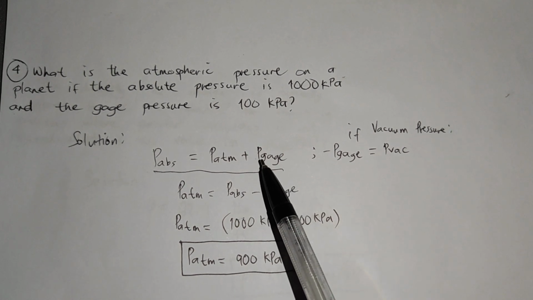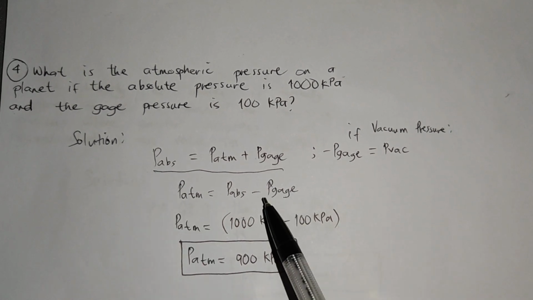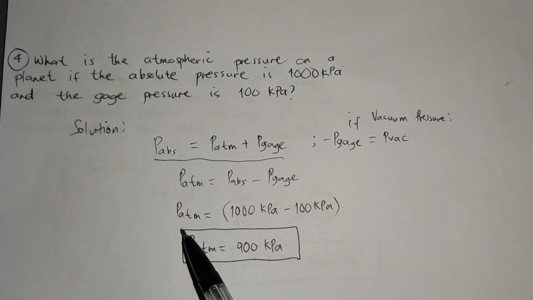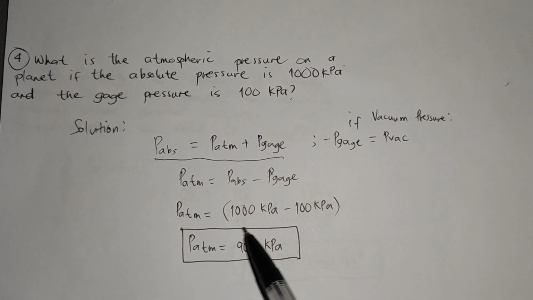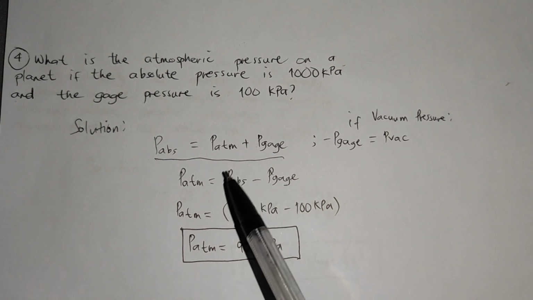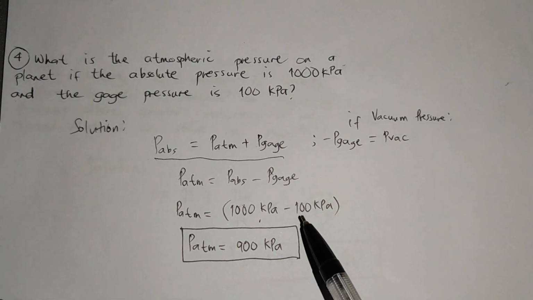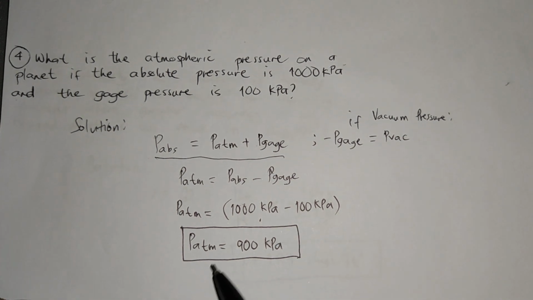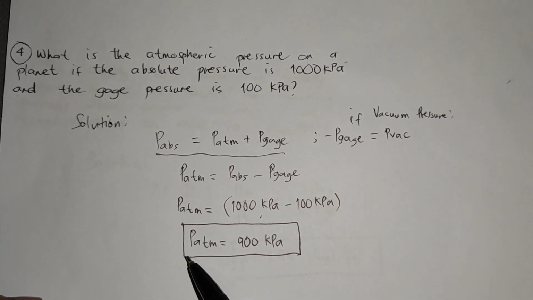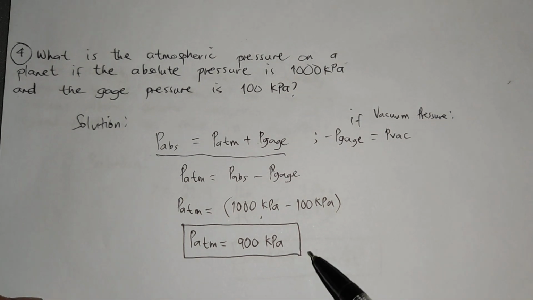Nilipat natin yung P gauge sa kabila kaya naging minus yan. So therefore, atmospheric pressure is equals to 1000 kilopascals, ito yung ating absolute pressure, minus natin dun yung P gauge natin na 100 kilopascals. So we arrive to our final answer which is the atmospheric pressure of 900 kilopascals for this problem.